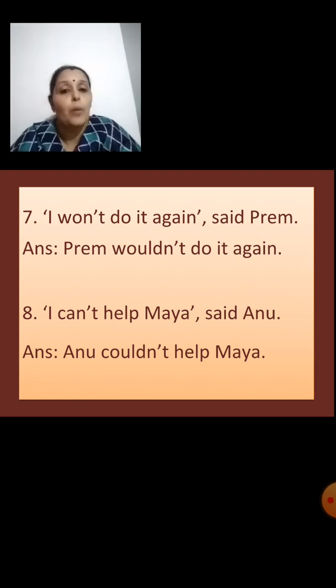Right? I want to help but I am not in a position to help. And wouldn't means I could help but I don't want to help. Wouldn't means I could help but I chose not to help. Yes, children, understood? Now shall we move ahead? Okay.